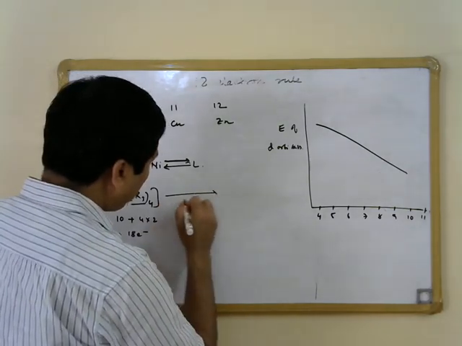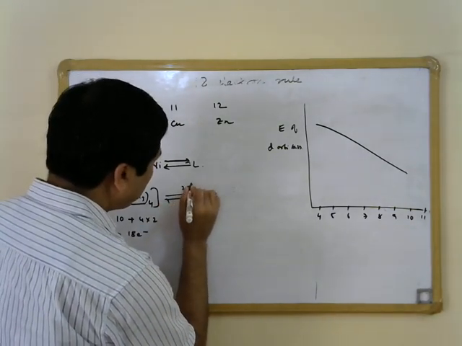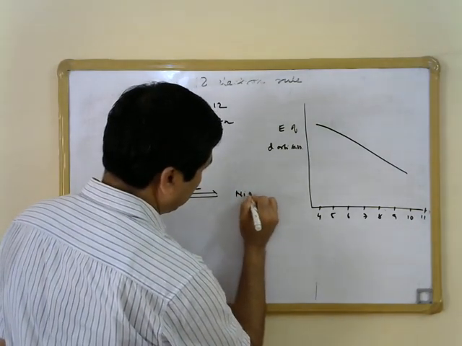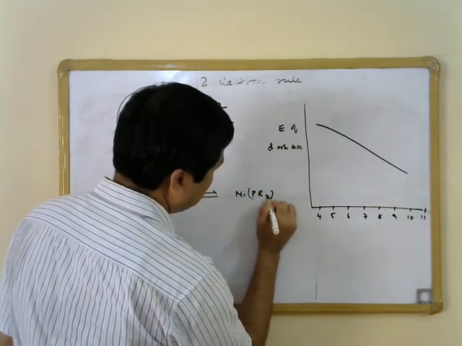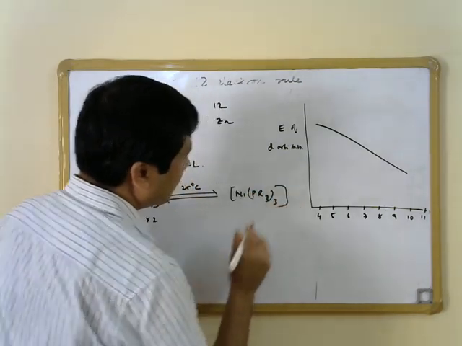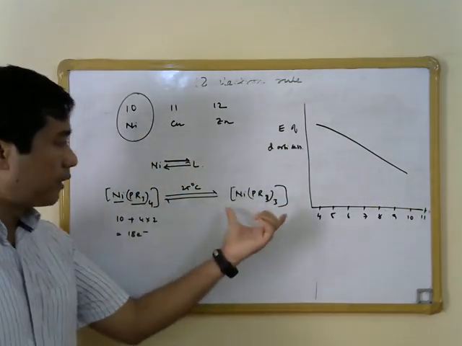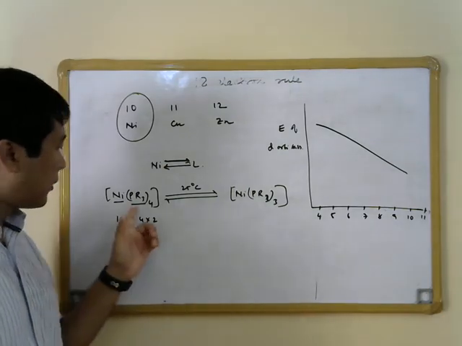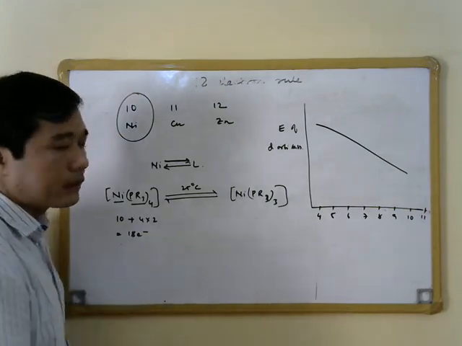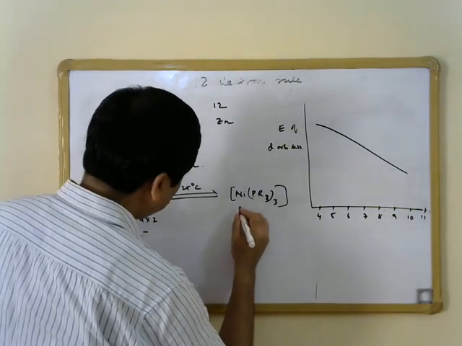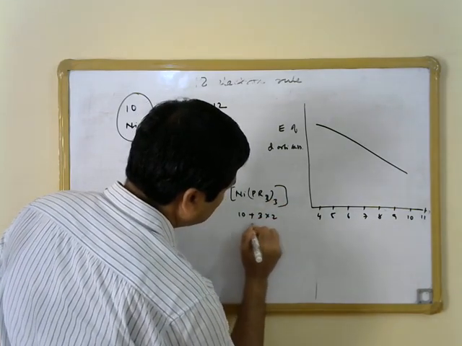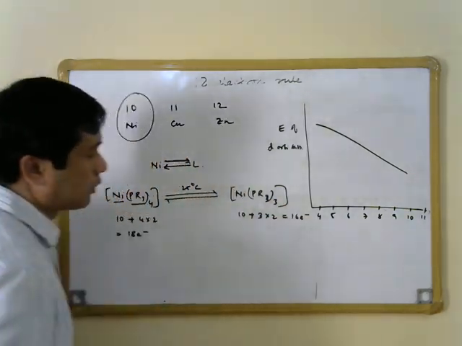Now this particular complex, if we keep it at 25 degrees Celsius, is in equilibrium with another species that is formed when we remove one of the phosphine ligands from this complex. So this complex is in equilibrium with this particular species that we get after removing one phosphine ligand. What we can say is that both of these two species are equally stable. If we count the number of electrons in this particular case, it comes up to be a 16 electron species.